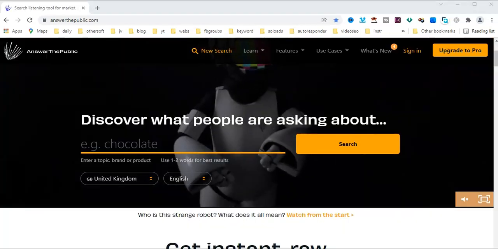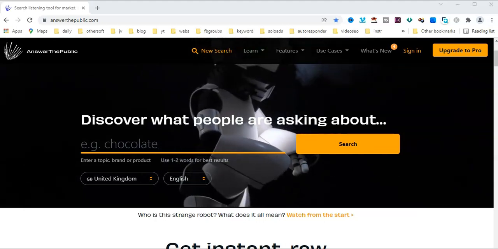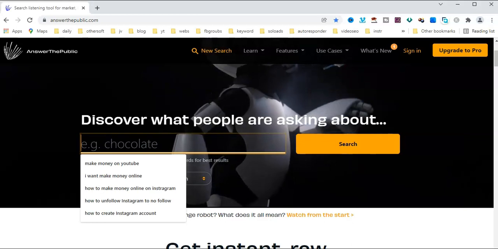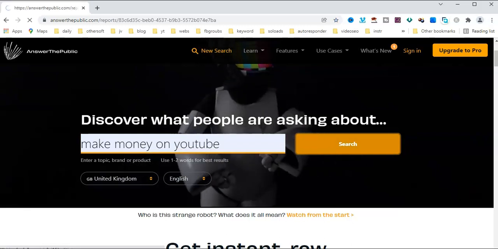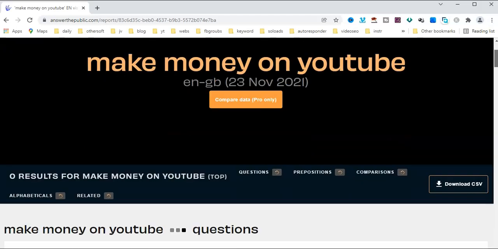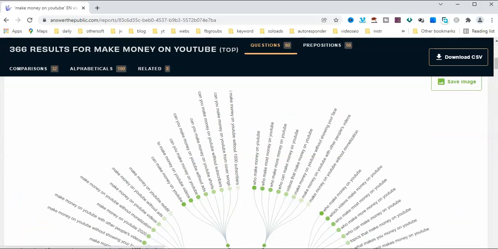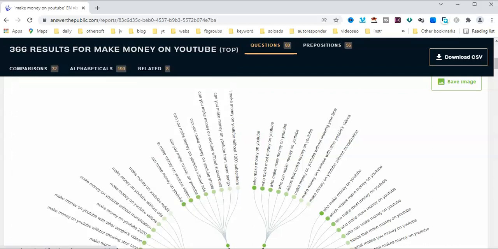The third keyword tool is Answer the Public. It also generates a lot of long tail questions and how-to questions. This is very useful to make money. It is very useful for long tail keywords to generate how-to type blogs and videos. Here is make money on YouTube, and a lot of question keywords are generated.